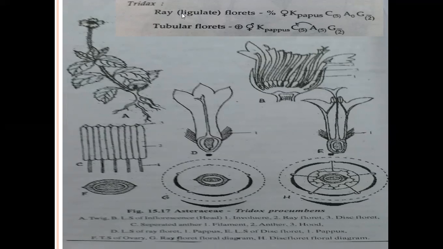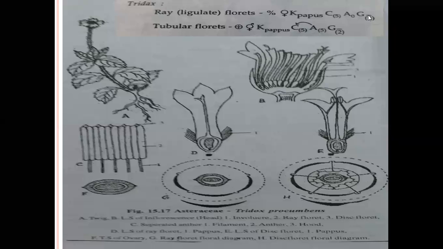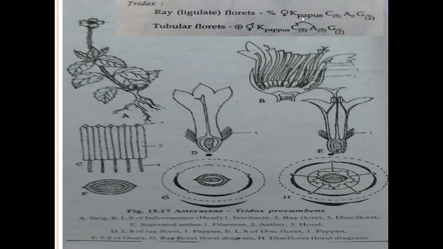Here it is the ray floret, called ligulate floret. They are zygomorphic, female flowers, containing ovary, calyx modified into pappus, corolla 5. From that corolla, only 3 corollas are present. The 3 corollas are fused, gamopetalous. Androecium, anthers are 0. Gynoecium, ovary 2, fused, means bicarpellary, syncarpous. Above the ovary one line is present, called inferior ovary. This is the ray floret or ligulate floret floral formula.